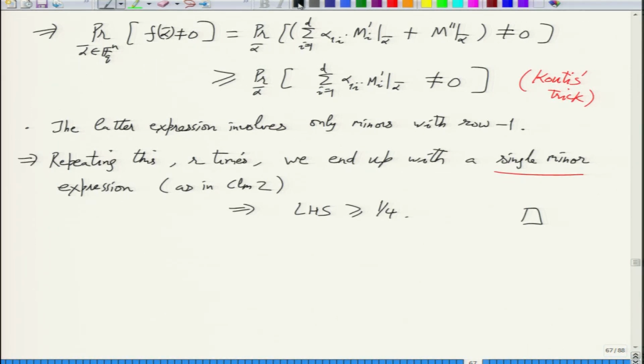Sure, if you look at Mi prime, then yes, but by expression I mean the sum. The sum is still on the r cross r minors. Right, the sum is just a reformulation. So the sum remains. All we have done is we have eliminated those minors that do not involve rho 1.